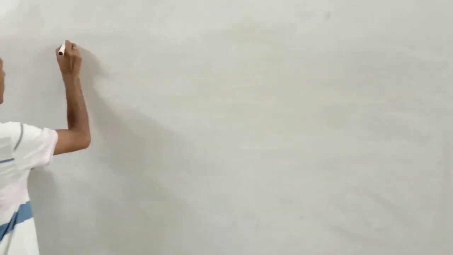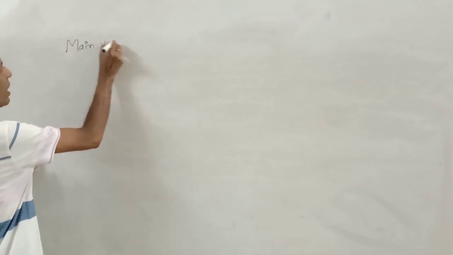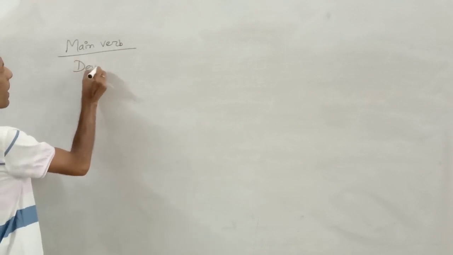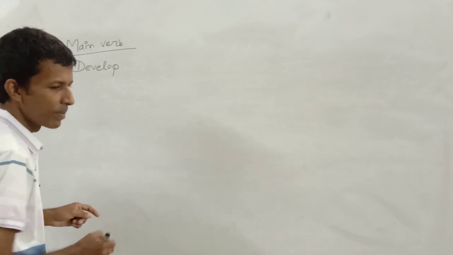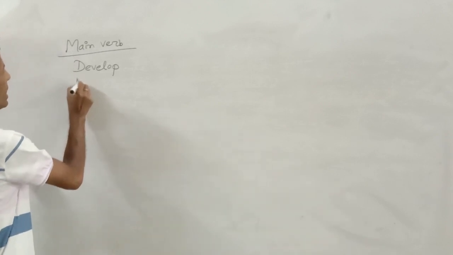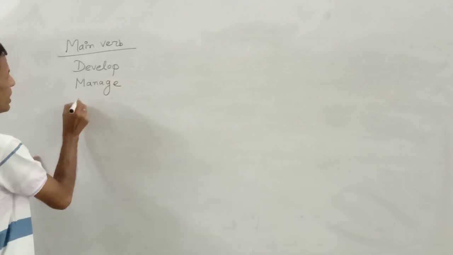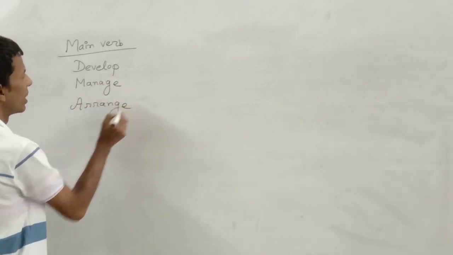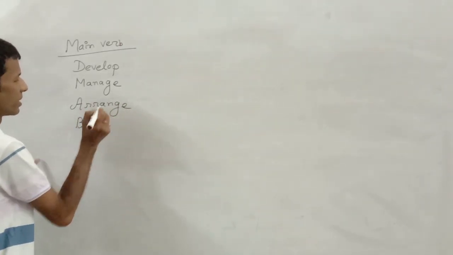If I write down the main verb develop, the main verb manage, the main verb arrange, and in the same way, I can also write build.